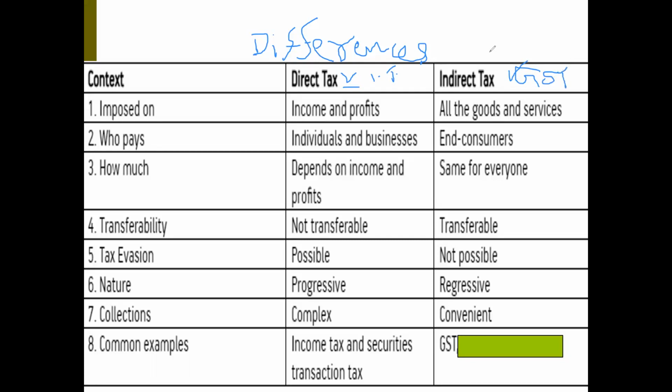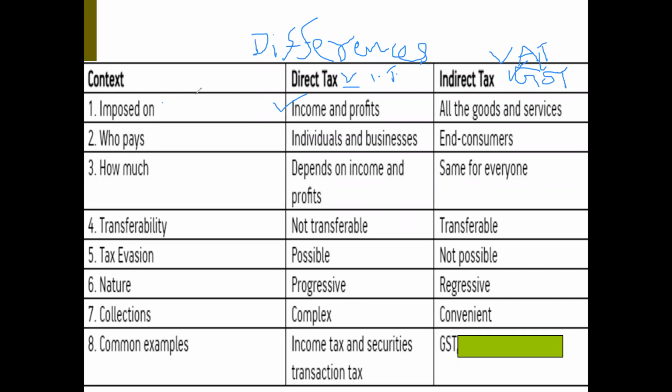Previously, we used to have VAT, value added tax. But now VAT is not there. In place of VAT, GST has come. Now see, context. This is the point of difference. Direct tax is imposed on income and profits. In the previous class, I mentioned I am paying income tax.